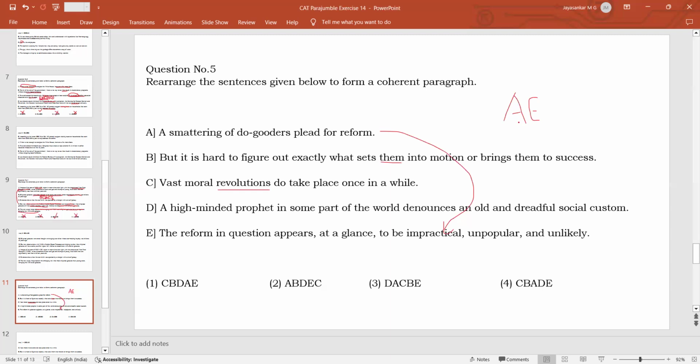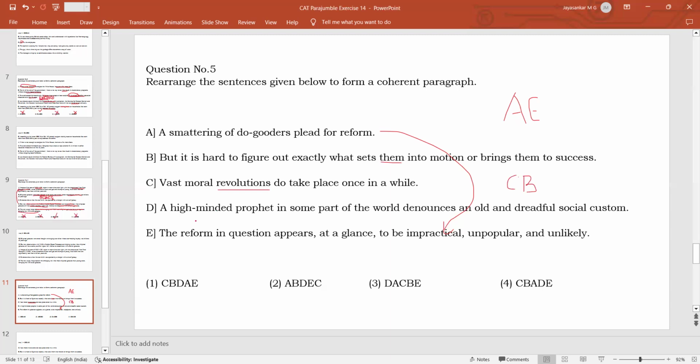So in this case, the "them" will definitely refer to the revolution. So you can say that CB will be another sentence pair. CB means vast revolutions take place once in a while, but it is very difficult to say what exactly sets them in motion, or what starts the revolution, or how these revolutions come to succeed. So CB can be a sentence pair, AE can be a sentence pair.